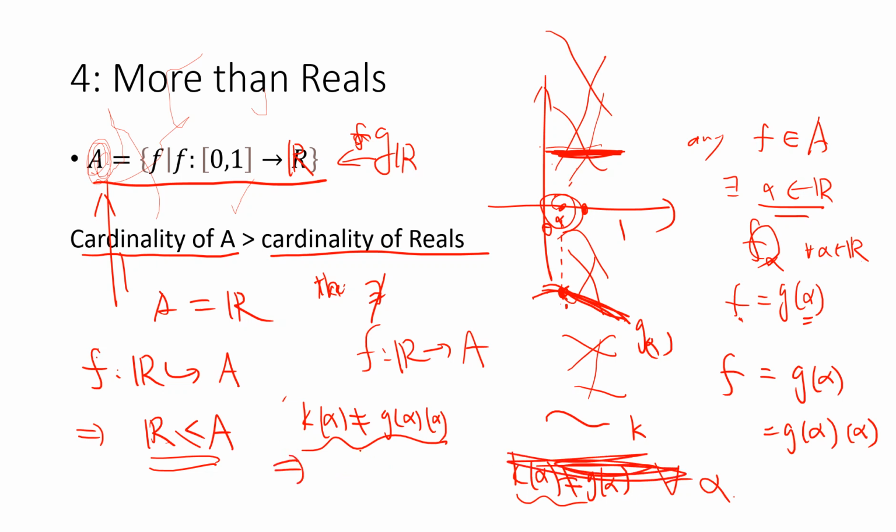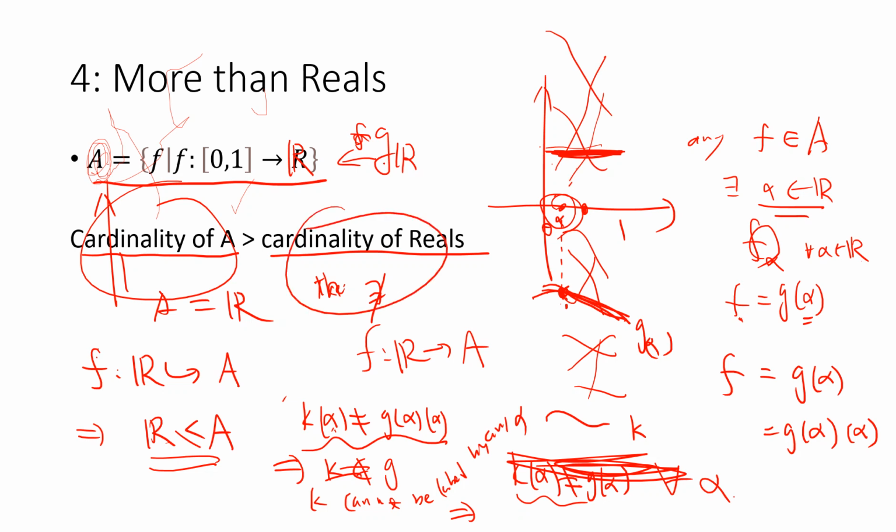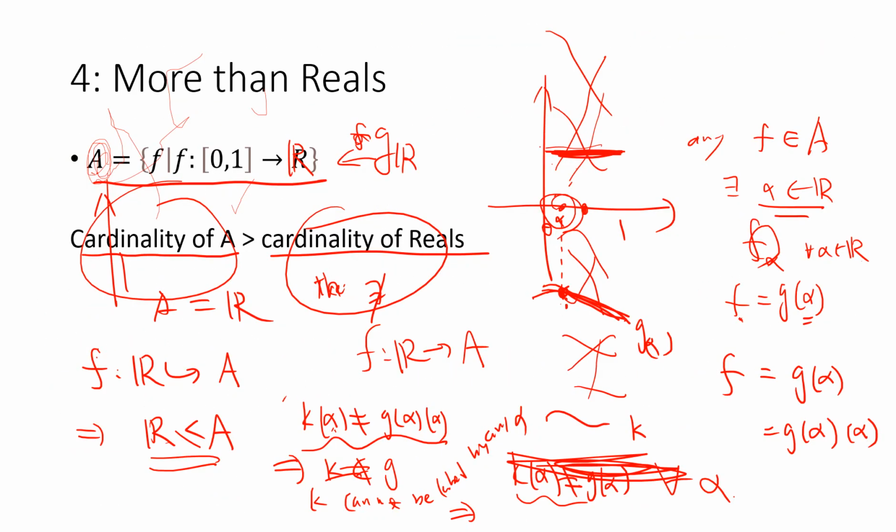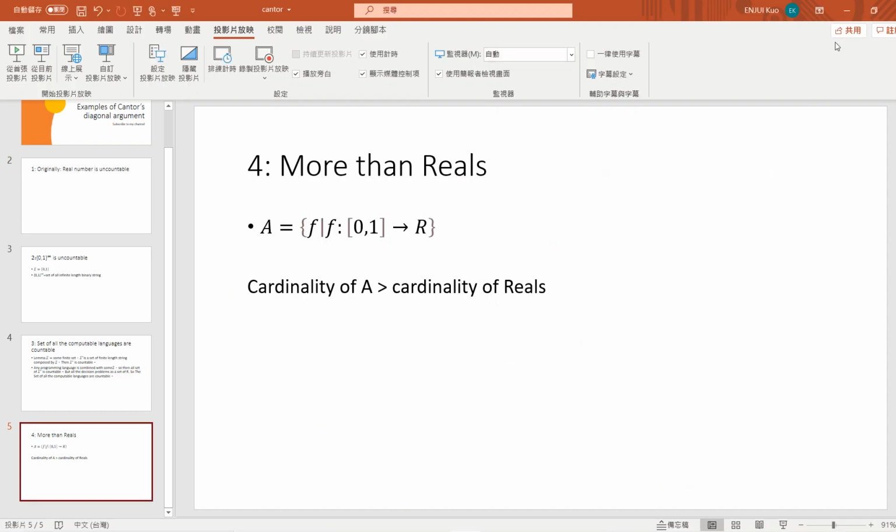So at least, for that k function, at each alpha point it is designed to be different from g alpha at alpha. So it proves that k does not fall into any alpha. So k cannot be labeled by any alpha. So it proved that the cardinality of A is larger than the cardinality of the reals. And this can be used as a continuous version of Cantor's diagonalization argument. Okay, so this is a simple application of Cantor's diagonalization argument. And I will see you guys in the next videos. Thanks.